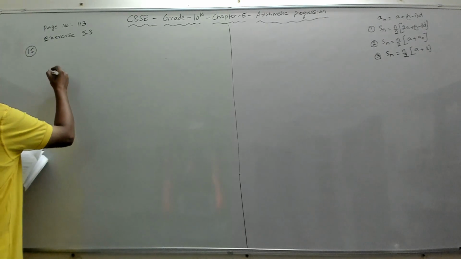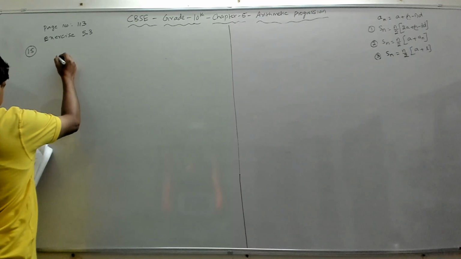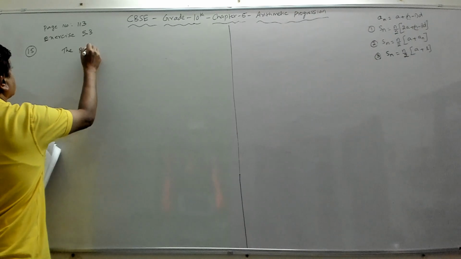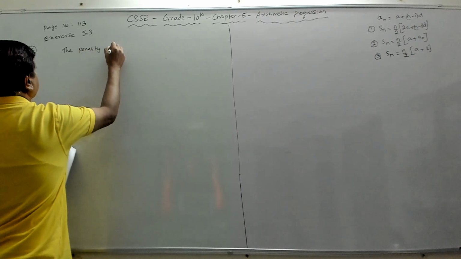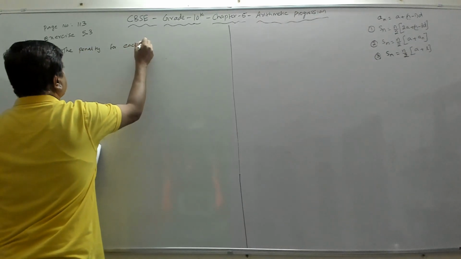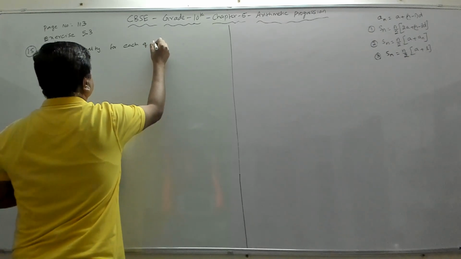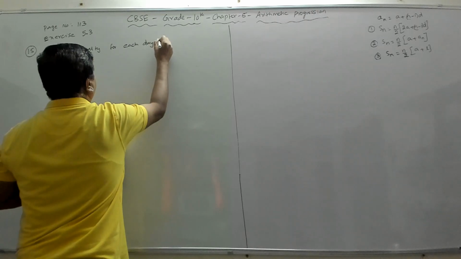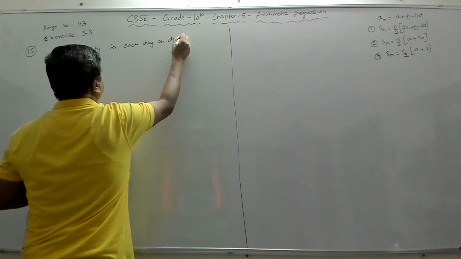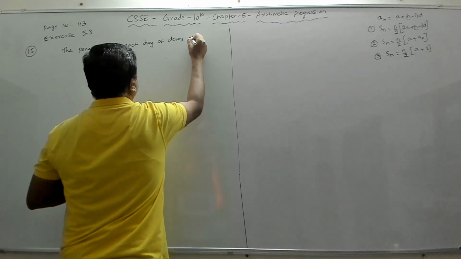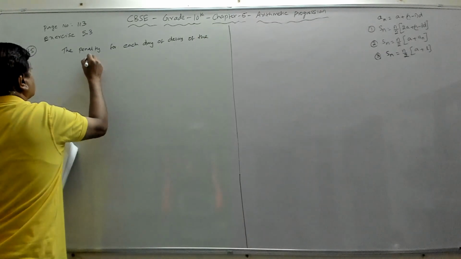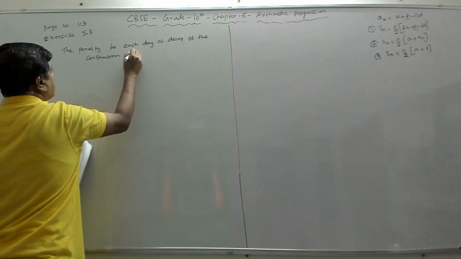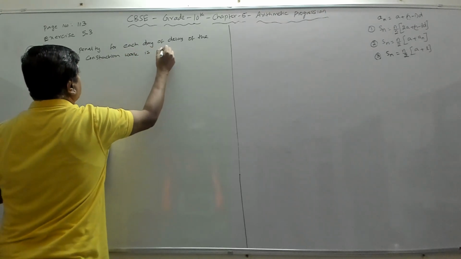So we'll say the penalty for each day of delay of the construction work is as follows.